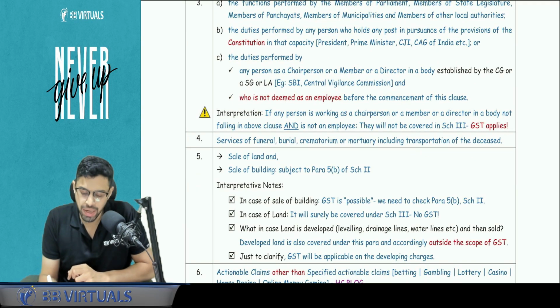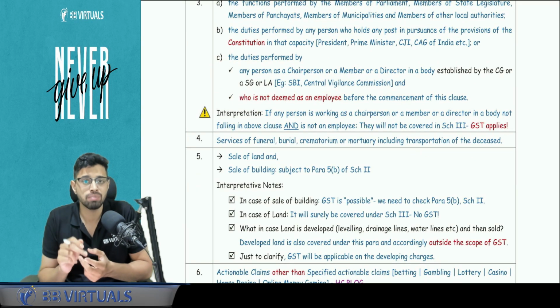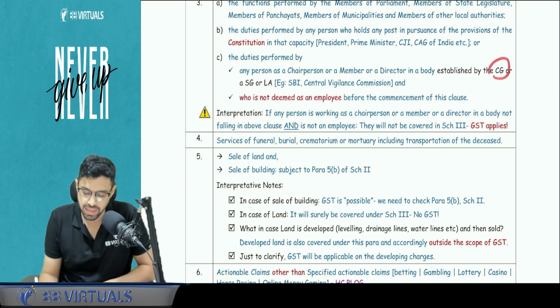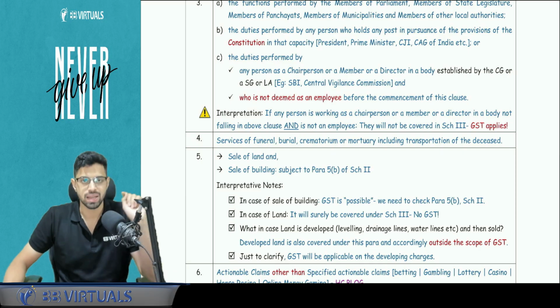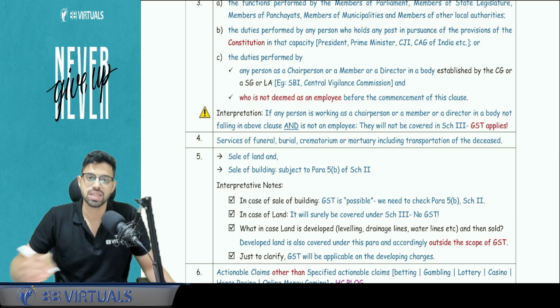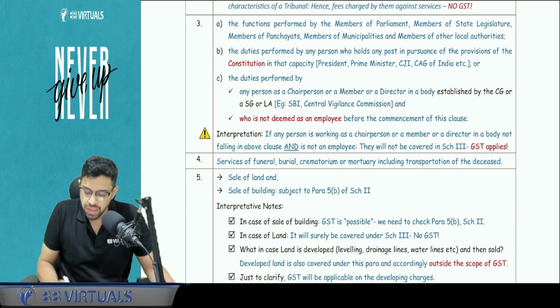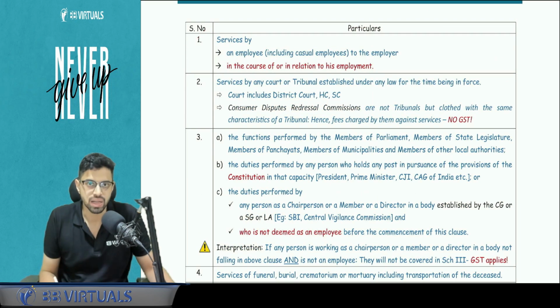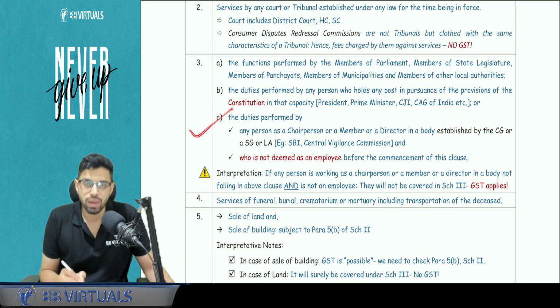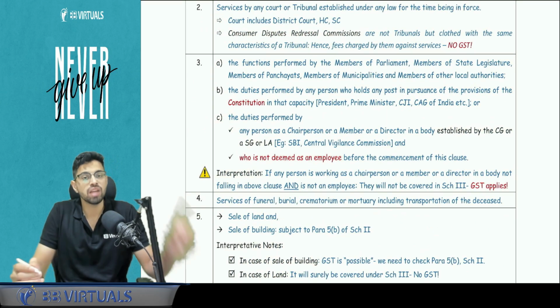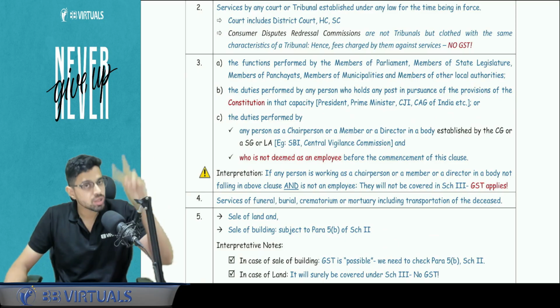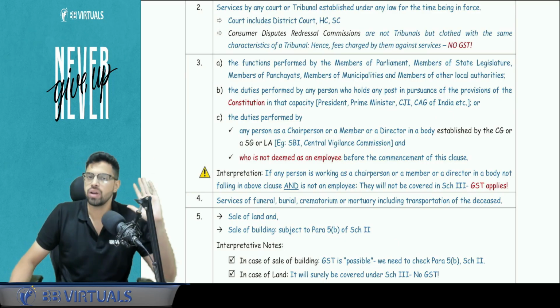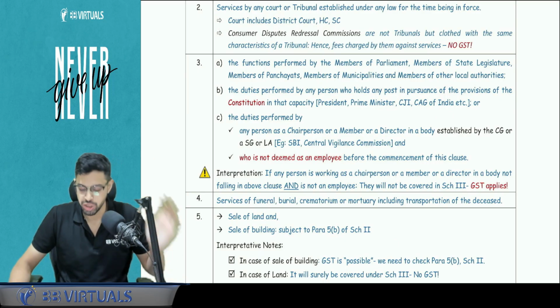If any duty is being performed by any person, chairperson, or member of a body established by government, government meaning central or state or local authority, for example Central Vigilance Commission, that is also outside the scope of GST, being not a supply. Now pay attention, in these particular bodies established by government, if I am working as an employee, then I will be covered in paragraph number 1 itself. If I am not working as an employee and it is by a government, then I will be covered here. But if I am not working as an employee and the body is also not established by government, I will be covered under GST because it is not covered under schedule number 3.